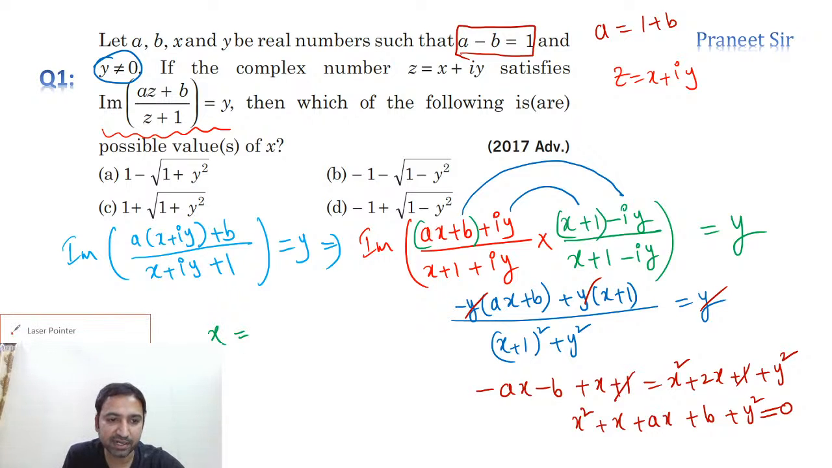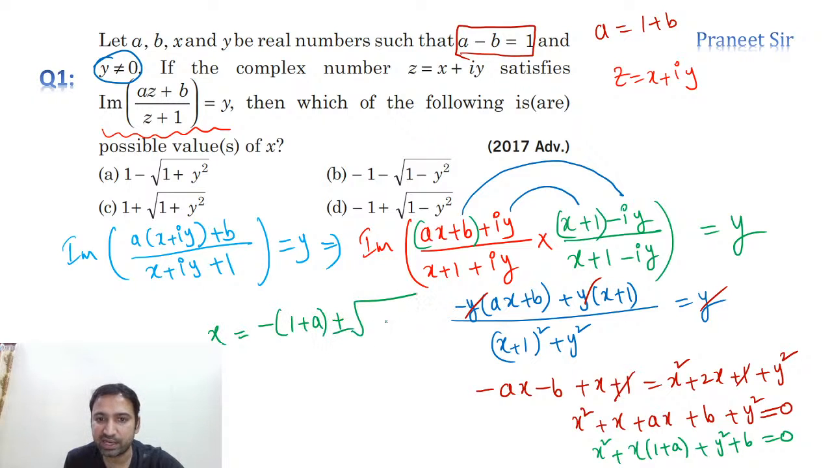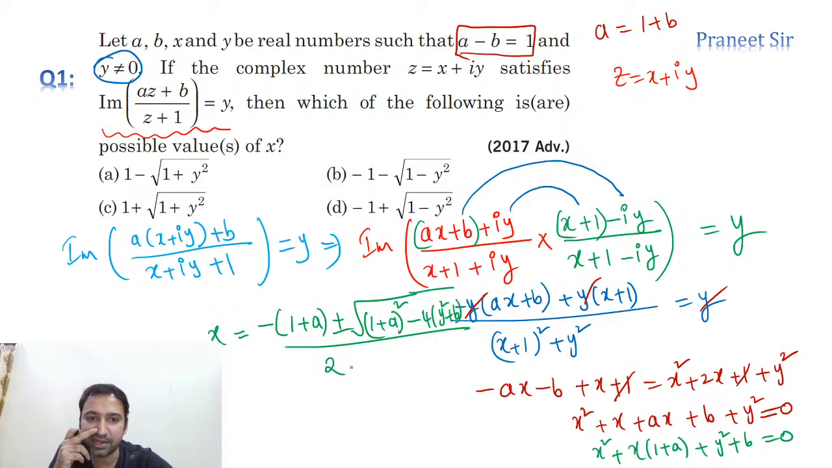So let's convert it into standard form first. If we convert this into standard form, x square plus x into (1 plus a) plus (y square plus b), that's what we are getting, is equal to 0. Now let's simplify this. Minus b, that is minus (1 plus a), plus or minus square root of b square. b square is what? Again same, (1 plus a) whole square, minus 4ac, that is 4 times (y square plus b), by 2a. That's what we are getting. Clear?